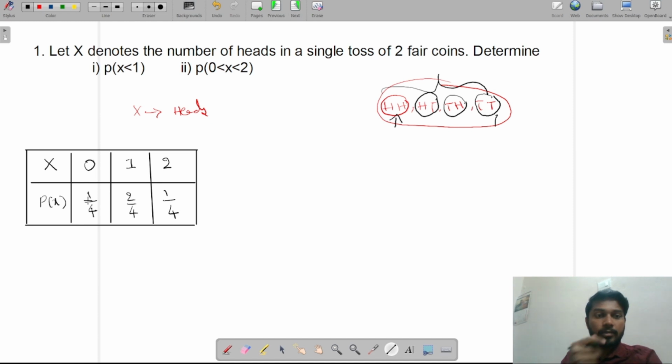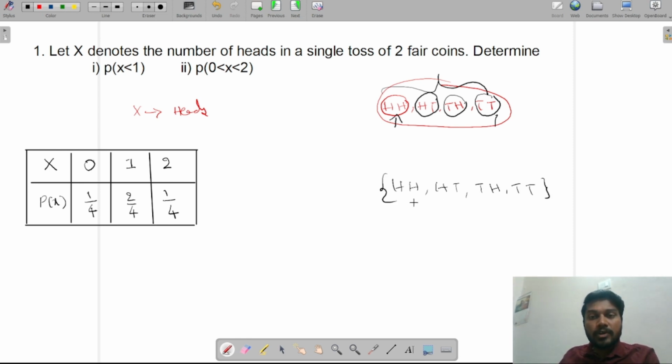How did I get the table? Let's talk again. Here I'm tossing two coins, right? Then what are the possible outcomes? Head head, head tail, tail head, tail tail. See, these are the possible outcomes, yes or no, right?